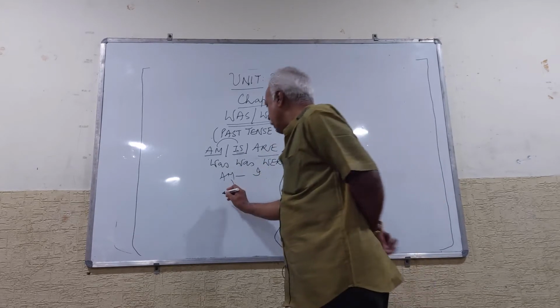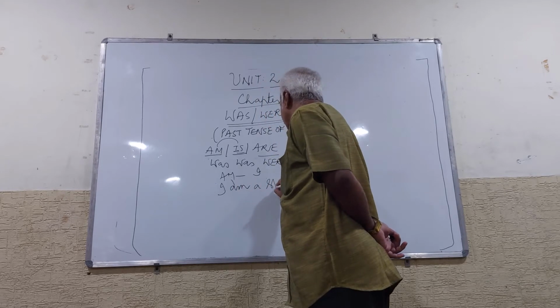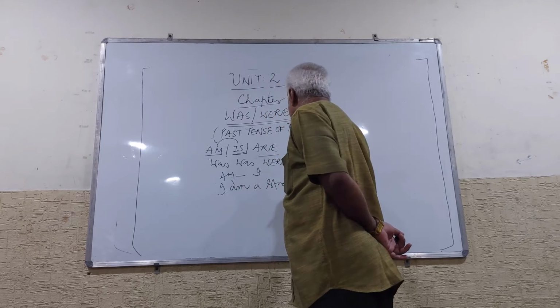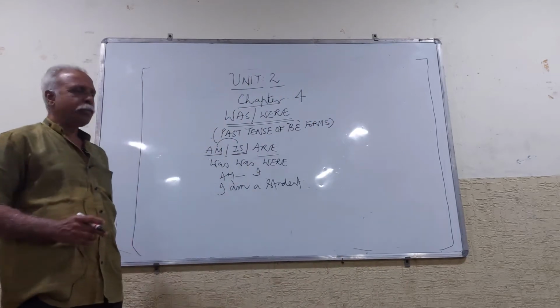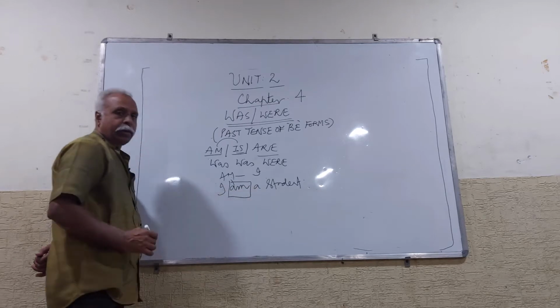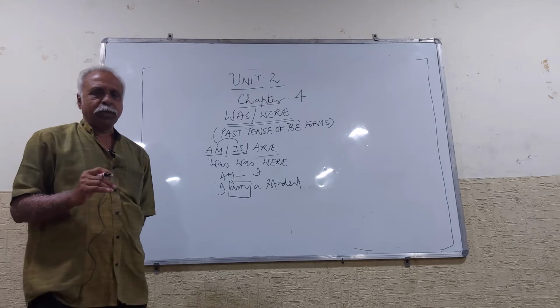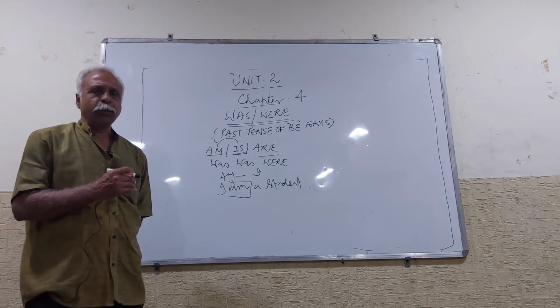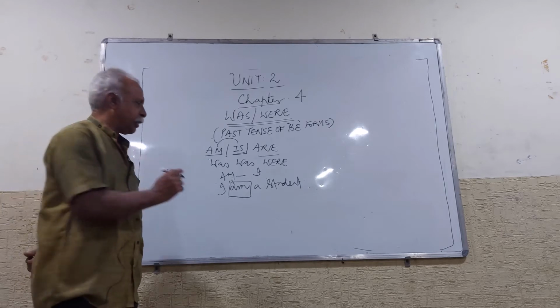For example, I am a student. In this sentence, I am a student, what is the be form? As you know well, am. Okay, your studentship is over and you are not a student anymore. How can you make it into past tense? By changing am into was.